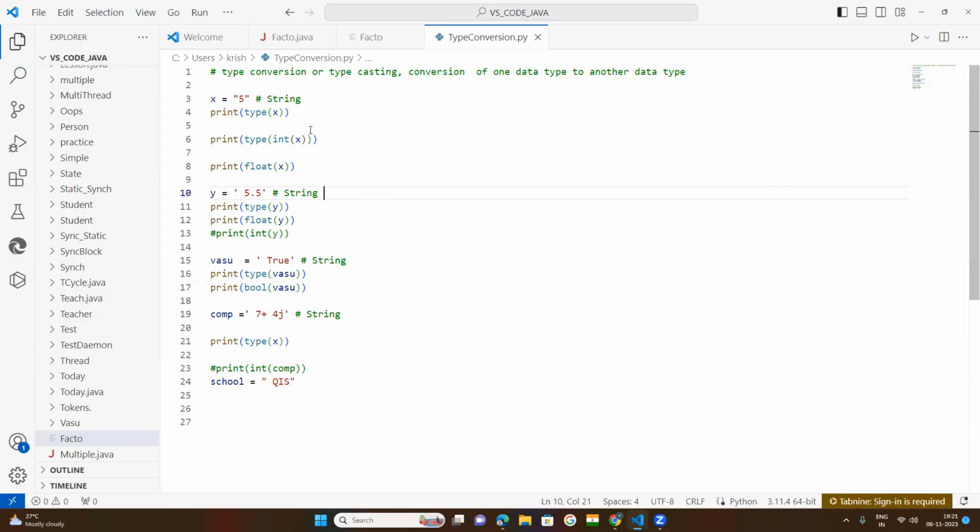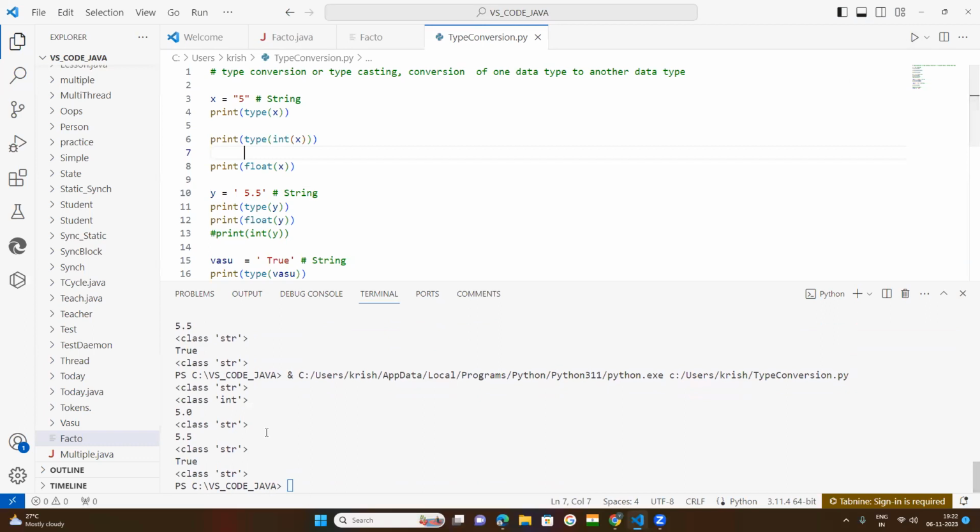Suppose this is your string. You keep the type function to know which type of data it is. It is a string. After that, you put the int function and it is converted into int. If you want to know whether it is int, you will get int. Initially it was string, and after that it converted into int.